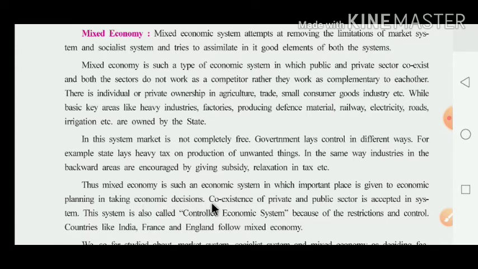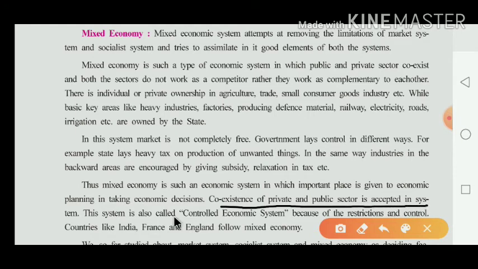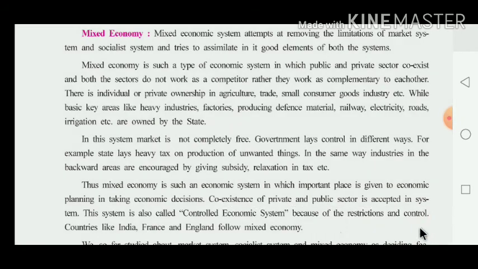Here you have to see that coexistence between the private and public sector is accepted in this system, and this is the most important point. It means the public sector and private sector both work together in coexistence, and they accept whatever economic planning and economic decisions are taken by the state. This system is also called the controlled economic system. Because of the restriction and control, countries like India, France and England follow the mixed economy.